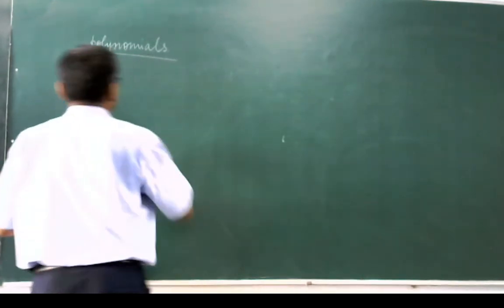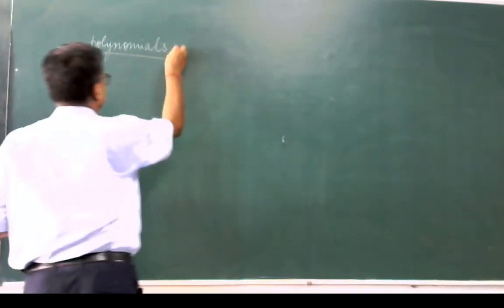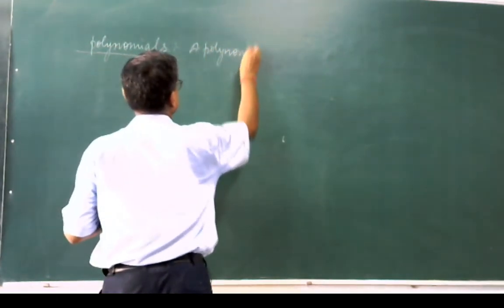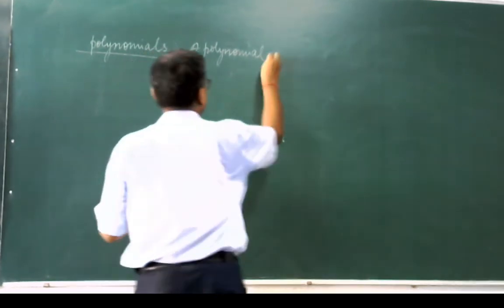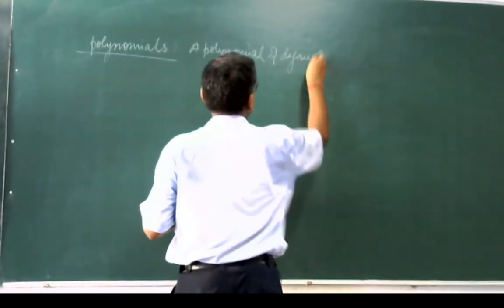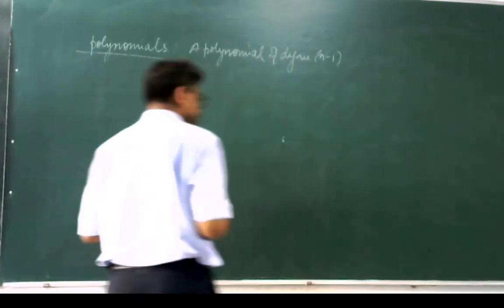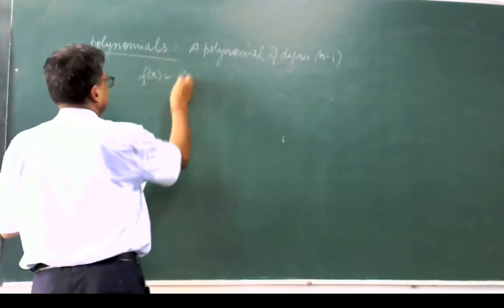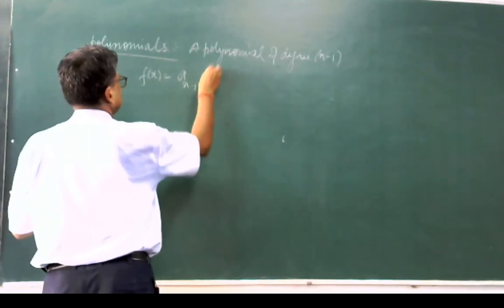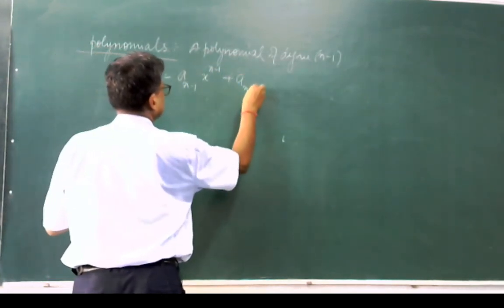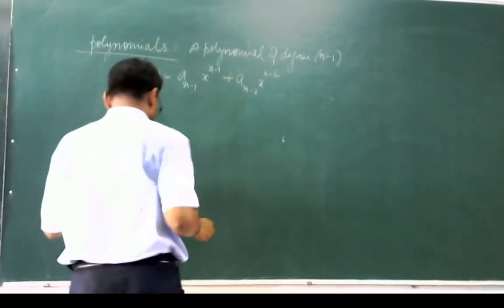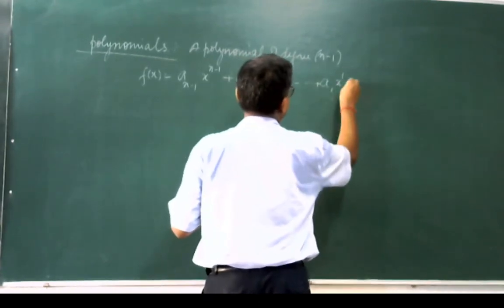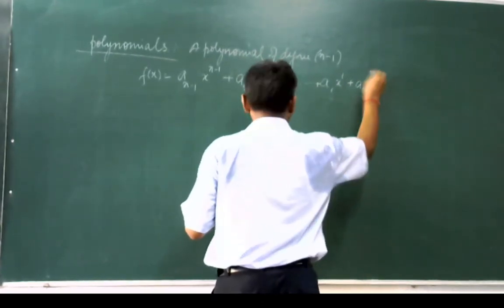So let us go and see what a polynomial is. A polynomial of degree n minus 1 can be represented in this form: f(x) is equal to a(n-1) x to the power n minus 1 plus a(n-2) x to the power n minus 2 plus up to a1 x to the power 1 plus a0 x to the power 0.